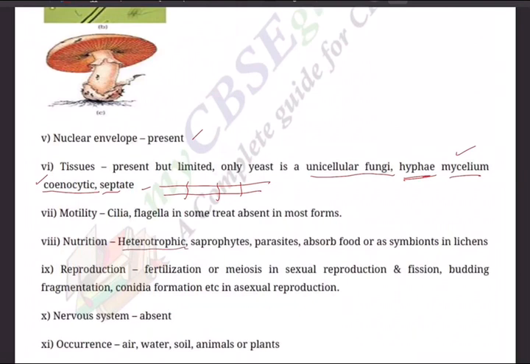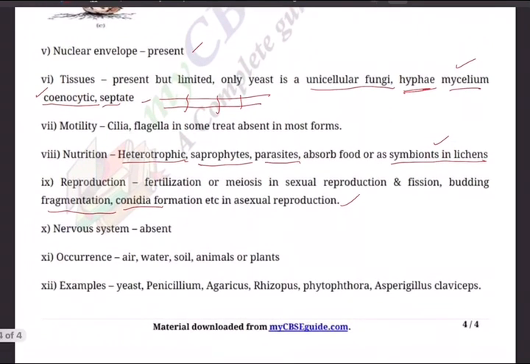Nutrition, heterotrophic, saprophytic, parasitic, absorb food, or symbionts in lichens. Okay, lichens, algae plus fungi. Reproduction, fertilization or meiosis in sexual reproduction; fission, budding, fragmentation, having the conidia, and all this in asexual reproduction. Nervous system absent. Occurrence, this is the one.